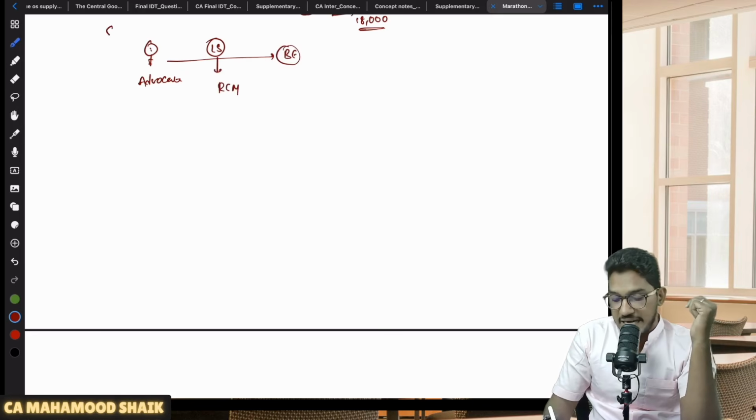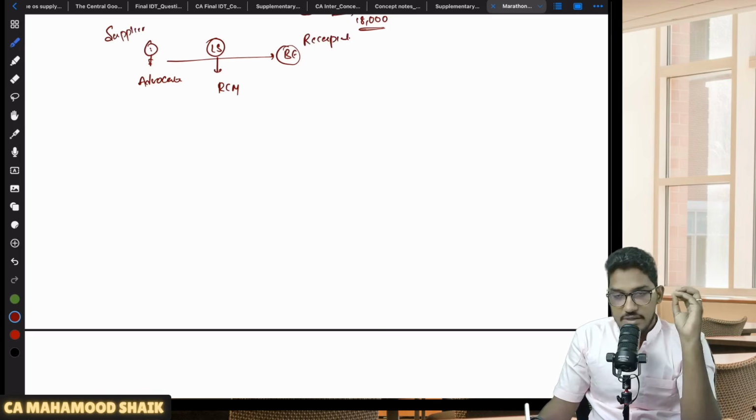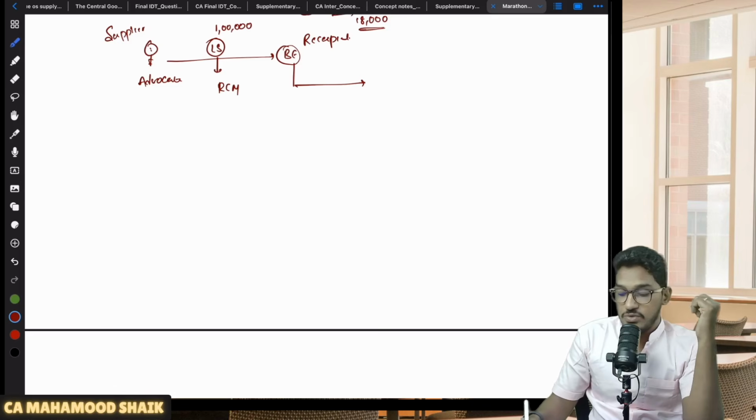Who is the supplier? The advocate is the supplier. Who is the recipient? The business entity is the recipient. As per the notification, this service is under RCM. Let us say that for providing these legal services, he has charged 1 lakh rupees. Now, on this service, the recipient is required to pay the GST under RCM. So he is required to pay 18% GST, that is 18,000 rupees, to the government under RCM.